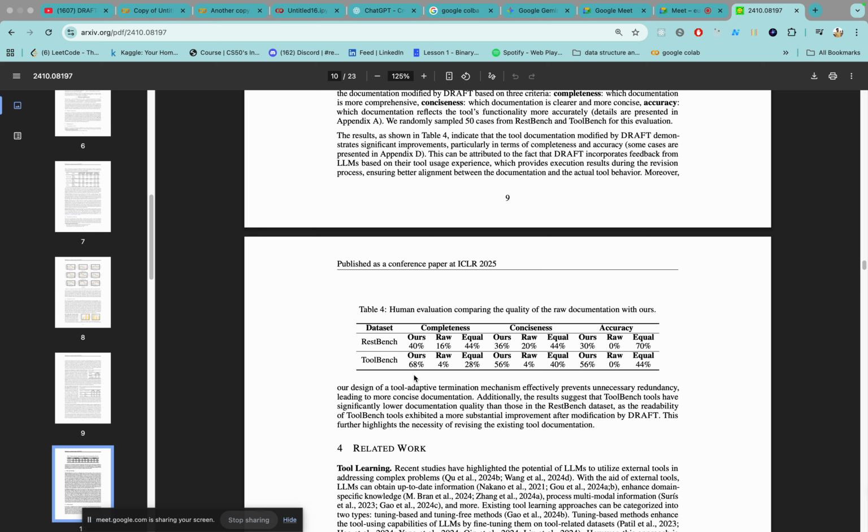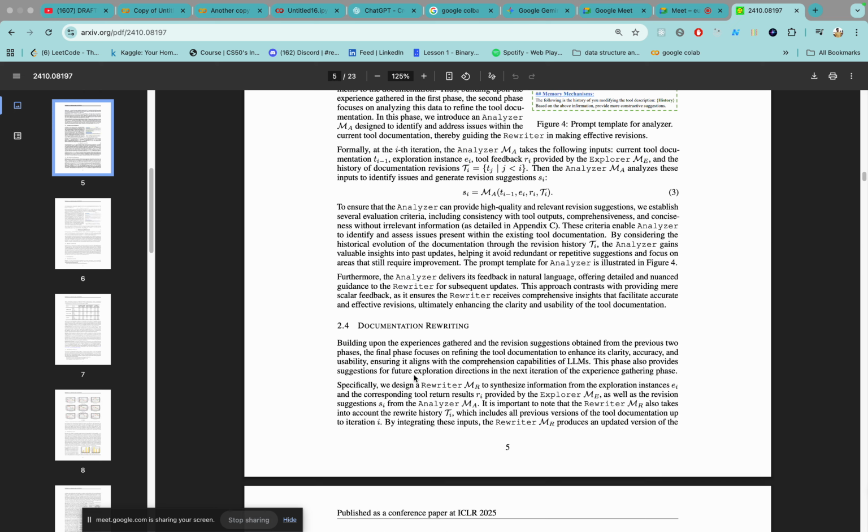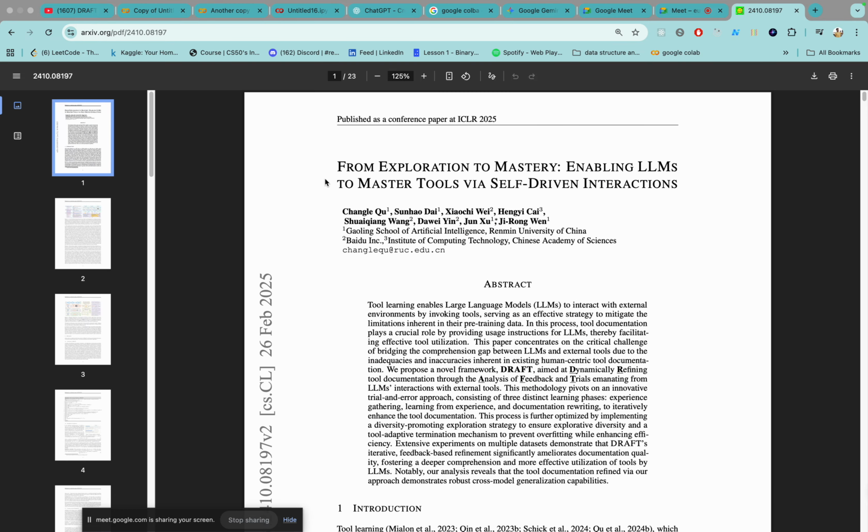So finally, this paper, "From Explorations to Mastery: Enabling LLMs to Master Tools by Self-Driven Interactions", basically says that the LLM itself, while trying to explore the tools, finds the documentation very vague.